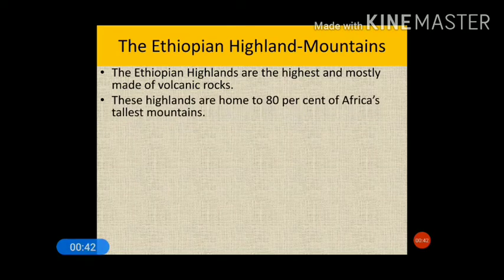These highlands are home to 80% of Africa's tallest mountains. Means whatever the tallest mountains there are in Africa, they are located only in this region. Although there are some mountain ranges in the southern part of Africa, 80% of the highest mountains of Africa lie only in the Ethiopian highlands.